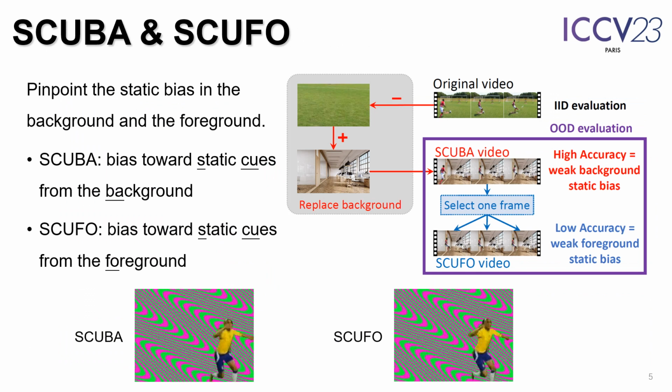To quantitatively evaluate and pinpoint the static bias in the background and the foreground, we create two benchmarks, SCUBA and SCUFO. By replacing the background of an IID test video, we obtain a SCUBA video, on which high accuracy indicates weak background static bias. By selecting one frame and tiling it temporally into a static video, we obtain a SCUFO video with zero motion but identical static foreground in the corresponding SCUBA video. The action information must come from the static foreground, so that low accuracy indicates strong foreground static bias.